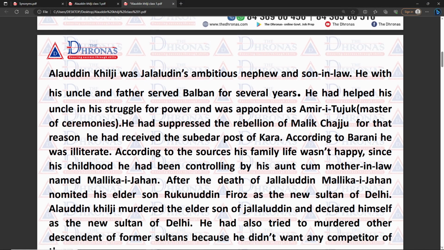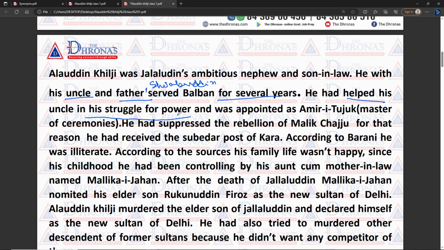So who is Alauddin Khilji? Alauddin Khilji was Jalaluddin Khilji's ambitious nephew and son-in-law. On one hand he was the nephew of Jalaluddin Khilji, and on the other hand he was also his son-in-law. His father Shihabuddin served Balban for several years, and he also helped his uncle in his struggle for power.